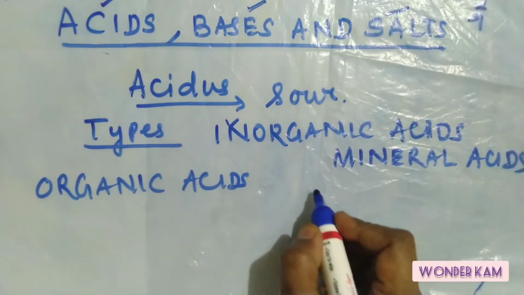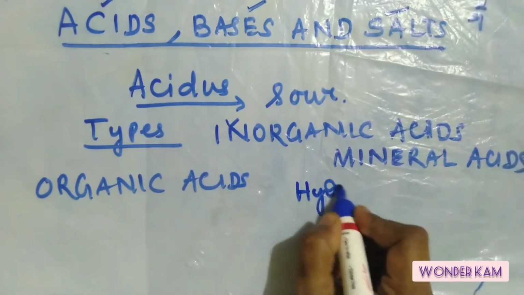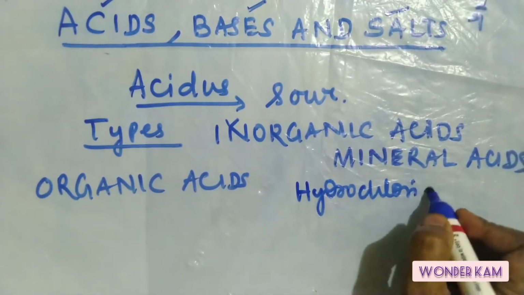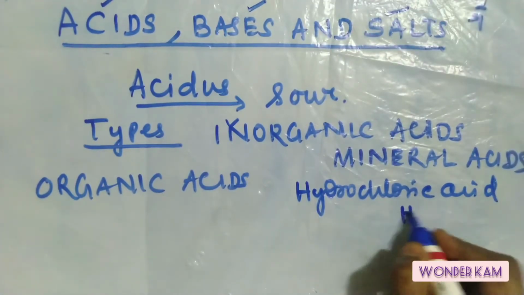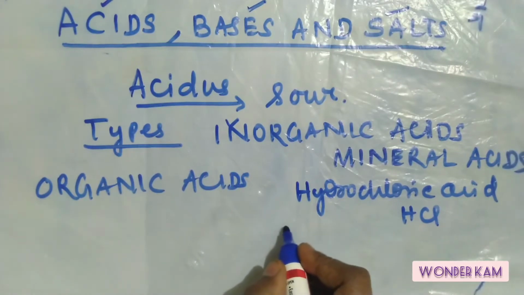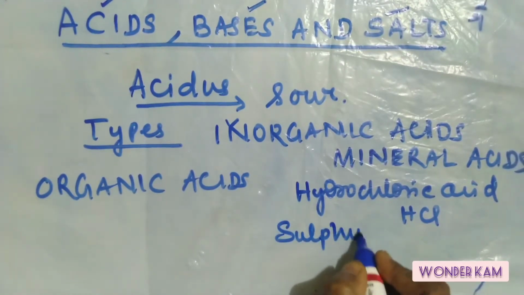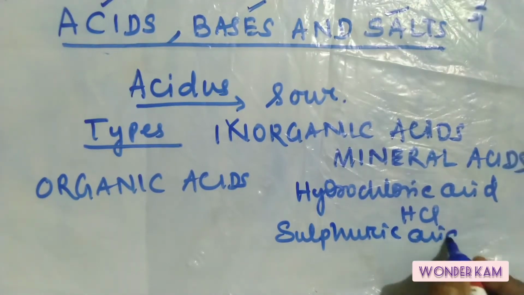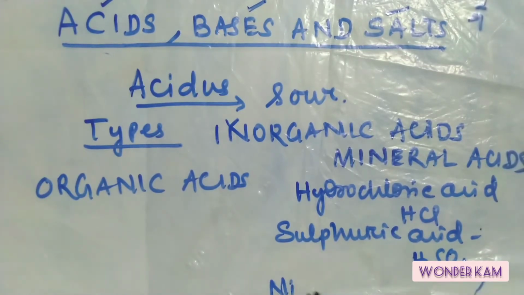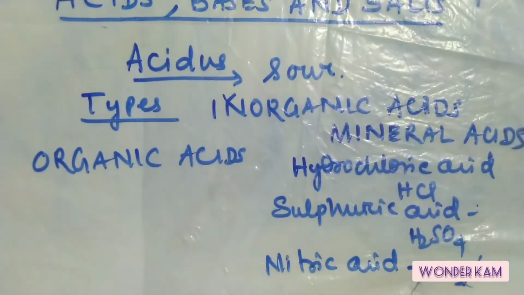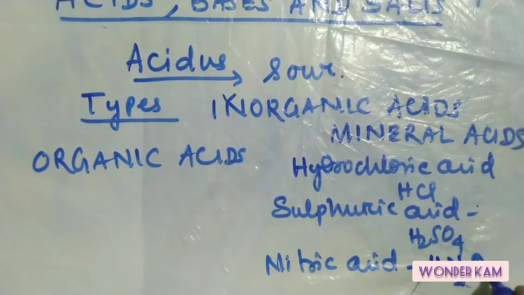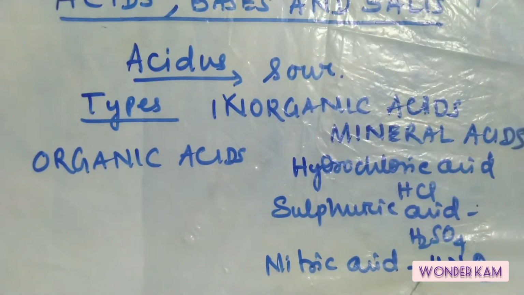So, examples of mineral acids are your hydrochloric acid, the formula is HCl, sulfuric acid, or your nitric acid, HNO3, and your phosphoric acid is H3PO4.